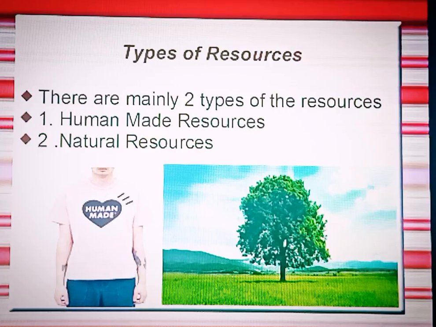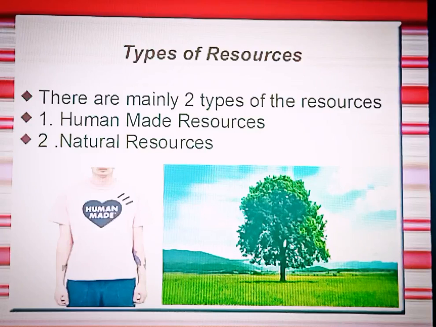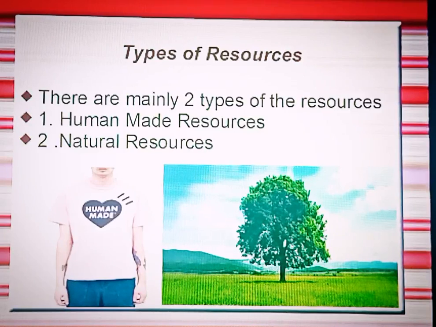Here you can see the t-shirt and the small pen are made by humans, which means they are human made resources. The tree, the grass, the sky and the air are natural resources, because humans can't make the air or the tree. If you think humans have made the tree, then it is wrong. Humans can just sow the seed, they can't grow the tree.